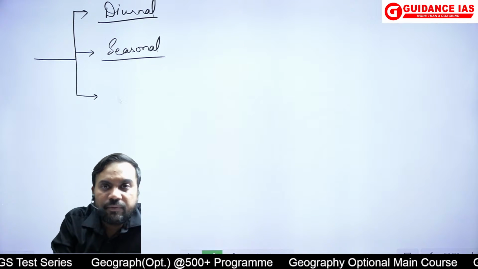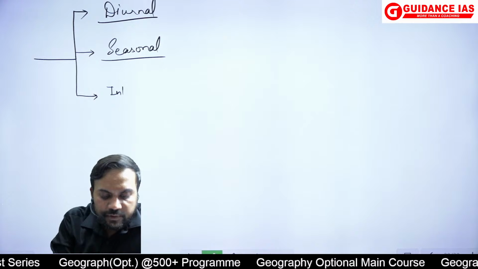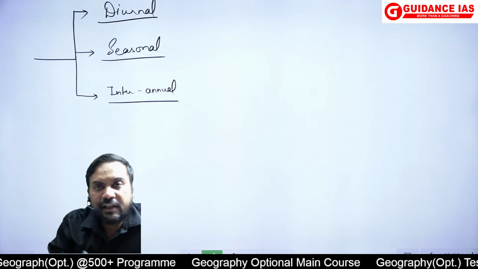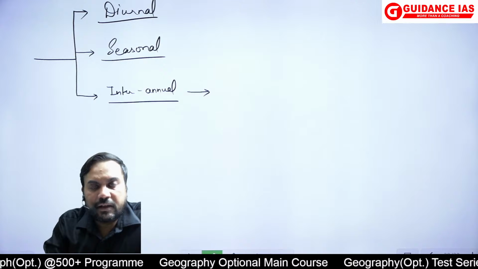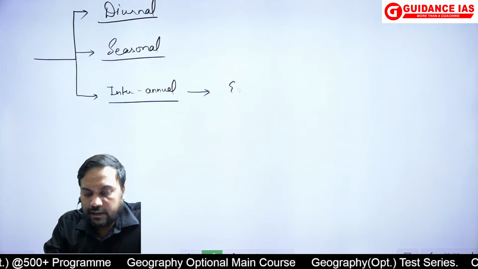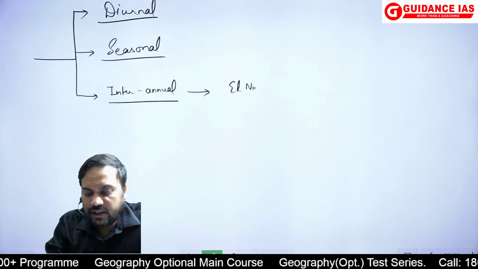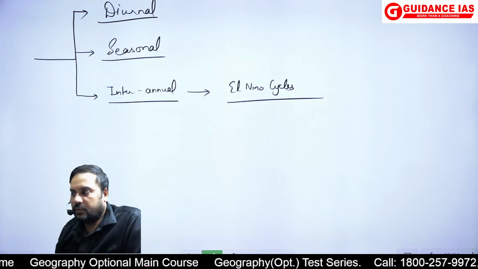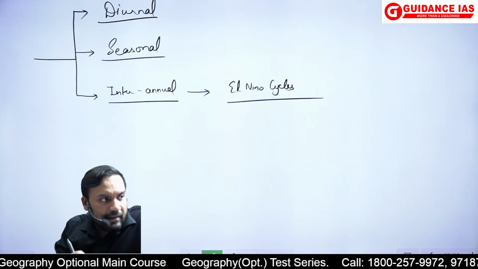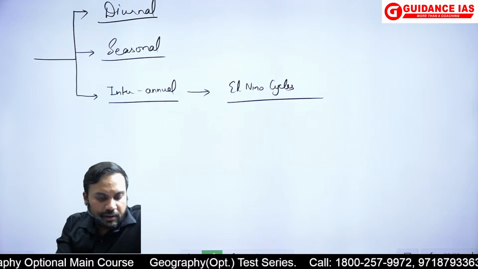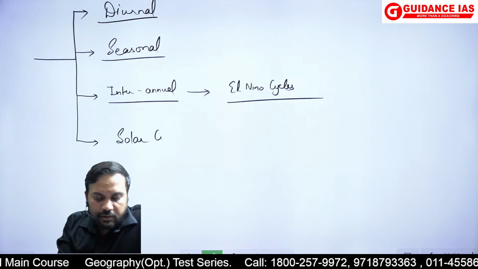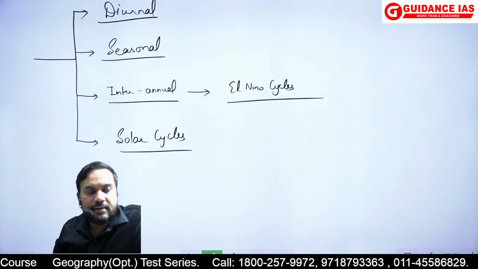Sometimes there can be inter-annual variations in temperature. Remember, I have explained these inter-annual variations in the El Niño cycles. Okay. In a relatively short term, there can also be some solar cycles.